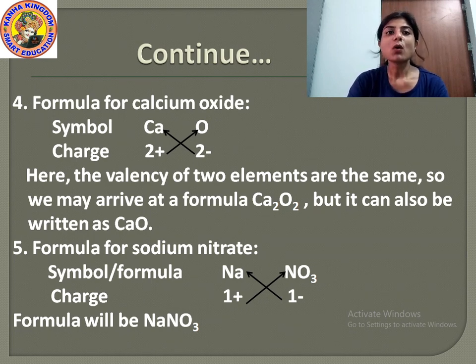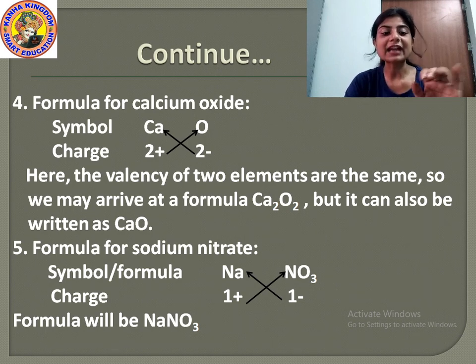Now what is the formula of sodium nitrate? First you write the symbol or formula of sodium nitrate. The symbol of sodium is Na and nitrate is NO3. What is the symbol of nitrate? It is NO3. Yes or no?